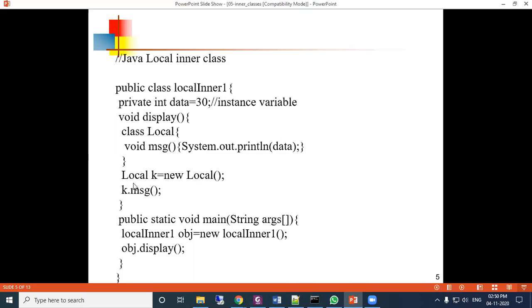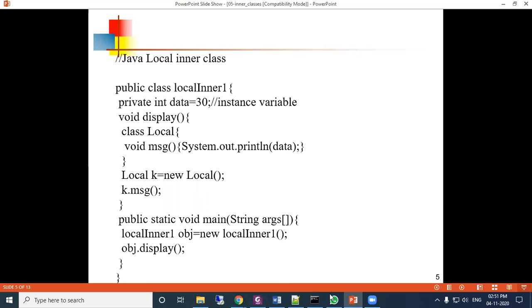And under the display method, one reference or object of this local class is created. And through the local class object, we have called the msg method. msg is the method of the local class. So inside main, we have called the display method through the LocalInner1 class object, and the display method comes here, and inside the display method it is creating the reference, and through the reference the msg method is called.